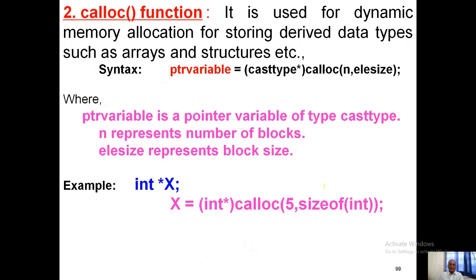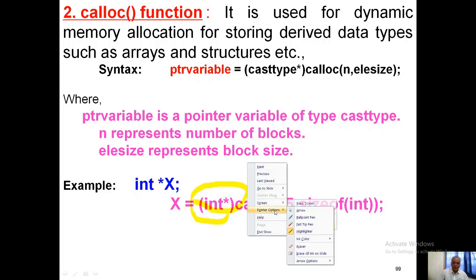Calloc is also one of the dynamic memory allocation functions, which allocates memory in the form of a specification. So next to malloc is the calloc function. The calloc function is a memory allocation function used dynamically for storing derived data types such as arrays and structures. So for the pointer variable, the typecast here is int. Int is the typecast. So what type are we going to use?